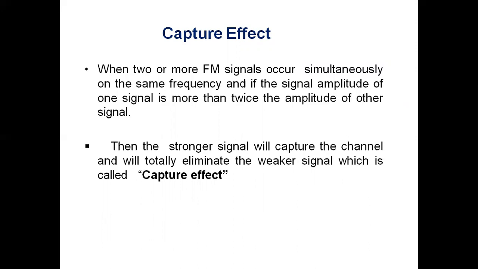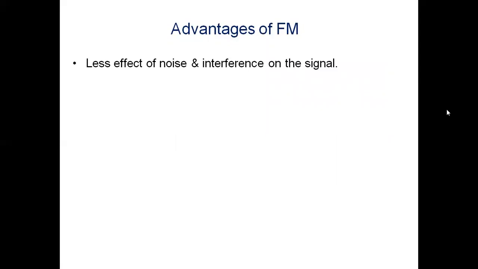If there are two or more FM signals, they are on the same frequency. If the signal amplitude of one signal is higher than twice the amplitude of the other, then this is the stronger signal. This stronger signal will capture the channel and will totally eliminate the weaker signal, which is called capture effect. So we have to see that the stronger signal should be transmitted, so that we can minimize the effect of the unwanted channels. So what are the advantages of FM?